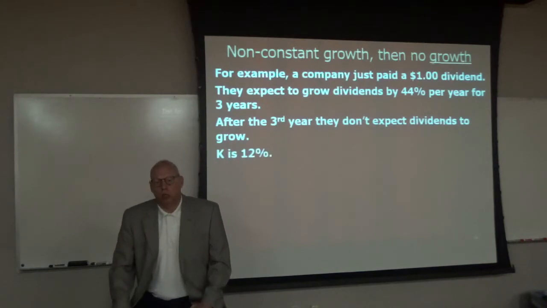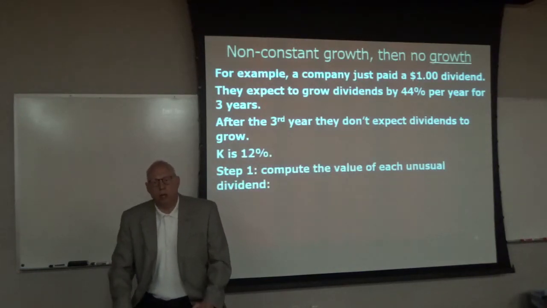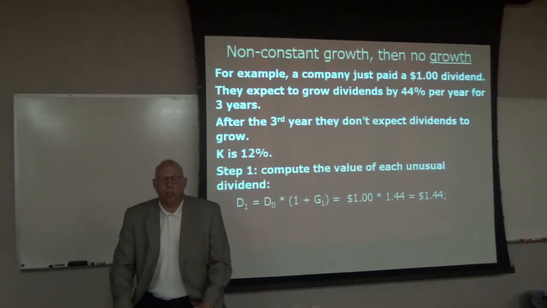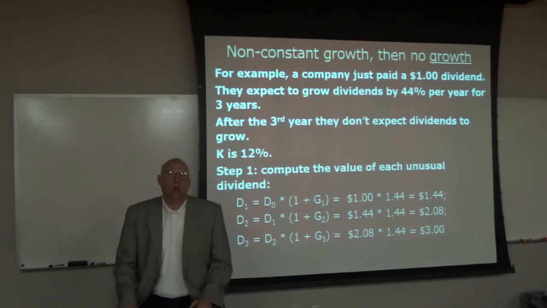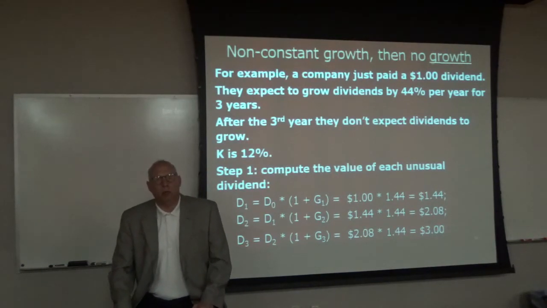All right? So let's do it. First, let's compute the value of each unusual dividend. So D1 equals D0 times 1 plus G. So that's $1 times 1 plus 0.44, and that's $1.44. D2 is equal to D1, $1.44, times 1 plus the growth rate, which is 44% again. So $1.44 times 1.44 is $2.08. Then D3 is equal to D2 at $2.08 times 1.44, and we have $3. So if we buy the stock today, we'll get 3 dividends, $1.44, $2.08, and $3. Then we sell the stock.